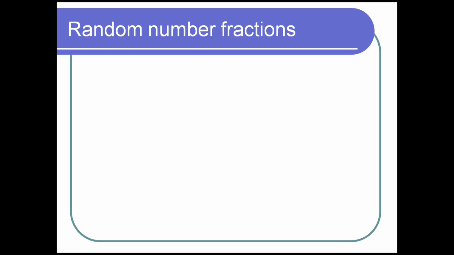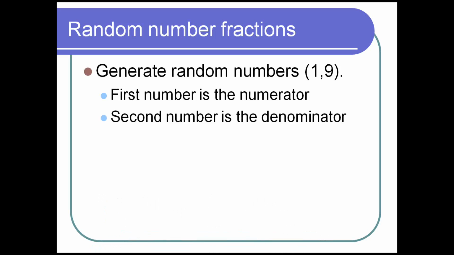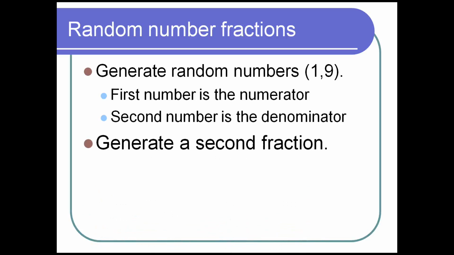Plus, some of those double dice or those dice are hard to read, especially when you get big ones. So now I use the tool. I say generate a random number between 1 and 9. The first number that you generate is the numerator. The second number is the denominator. That makes it really easy and clean for me. Now, depending on what we're working on, I choose, generate a second fraction. I forgot about that. So now you've got two fractions. Generally, I tell them if they get a number that can become 1, 9 over 9, 8 over 8, they can only do one of those. Otherwise, I have kids who try to just keep hitting that equal button until they get the numbers they want.